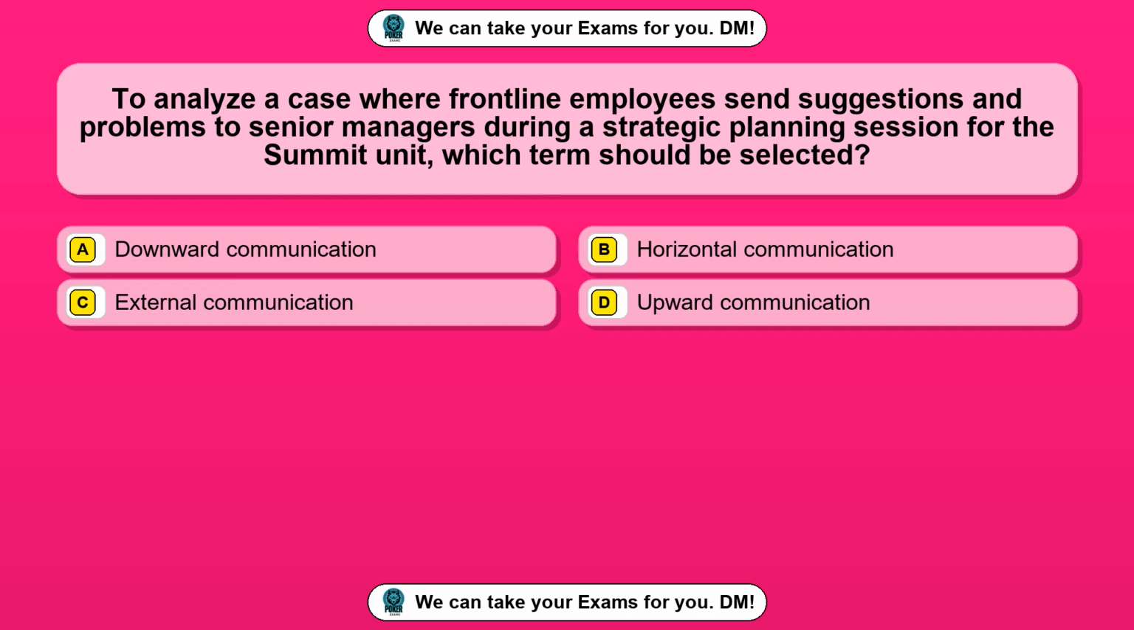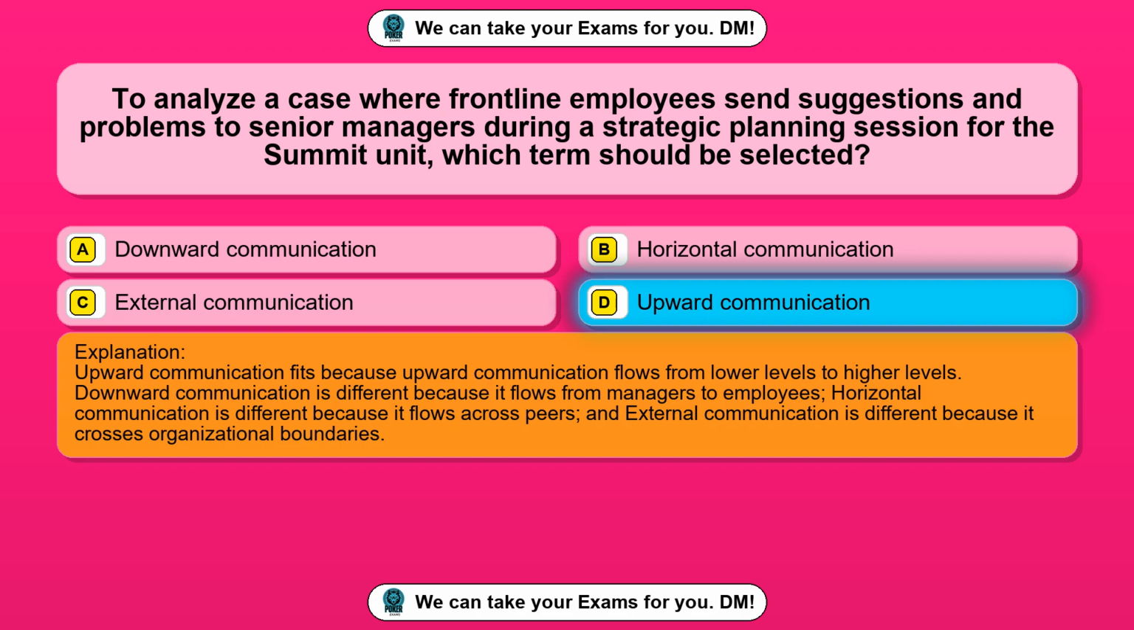Question 55. To analyze a case where frontline employees send suggestions and problems to senior managers during a strategic planning session for the Summit unit, which term should be selected? Option A, downward communication. Option B, horizontal communication. Option C, external communication. Option D, upward communication. The correct answer is option D, upward communication. Upward communication fits because upward communication flows from lower levels to higher levels. Downward communication is different because it flows from managers to employees. Horizontal communication is different because it flows across peers, and external communication is different because it crosses organizational boundaries.